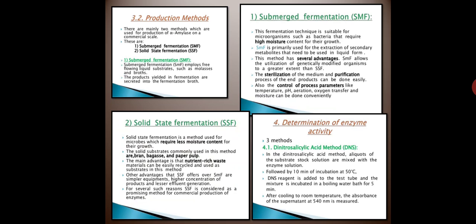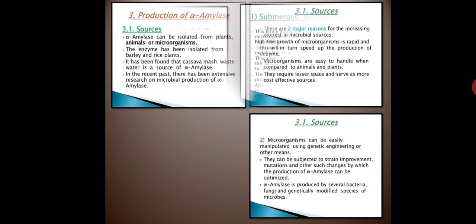Even we can produce amylase with the help of fungi. The fungi which are used are Aspergillus niger and Aspergillus oryzae, okay. So these two fungi are used for the large scale production of amylase. Why are these two species used? Because they have the ability to produce extracellular enzymes.